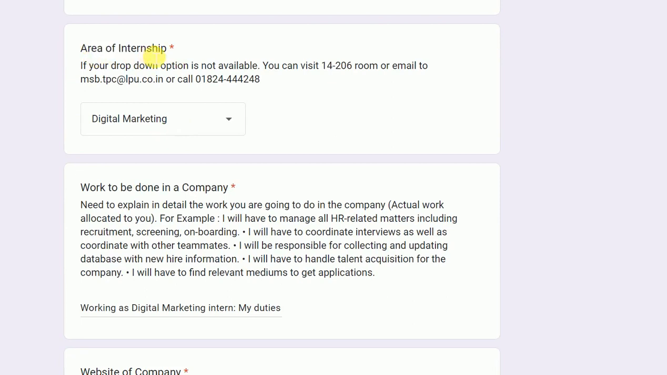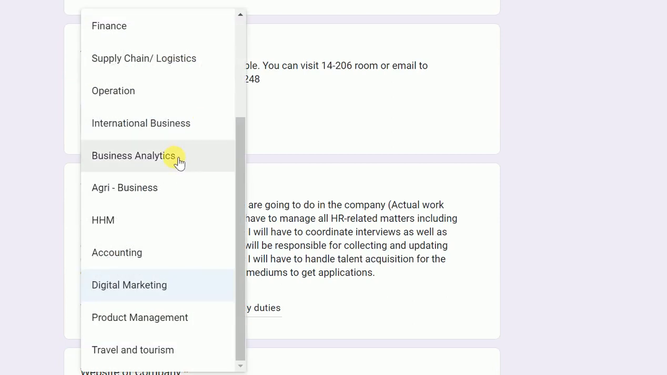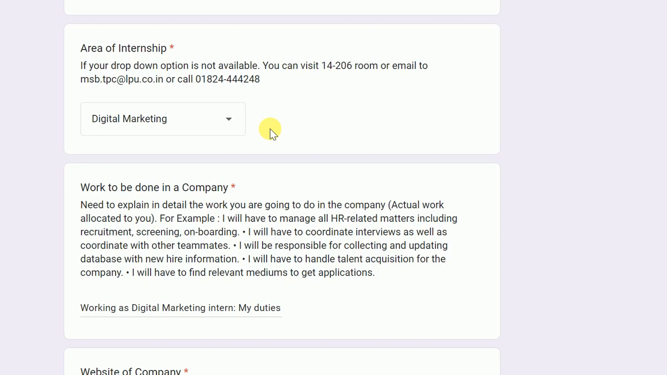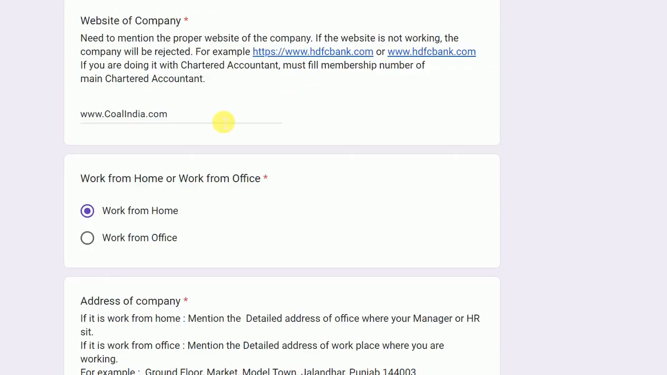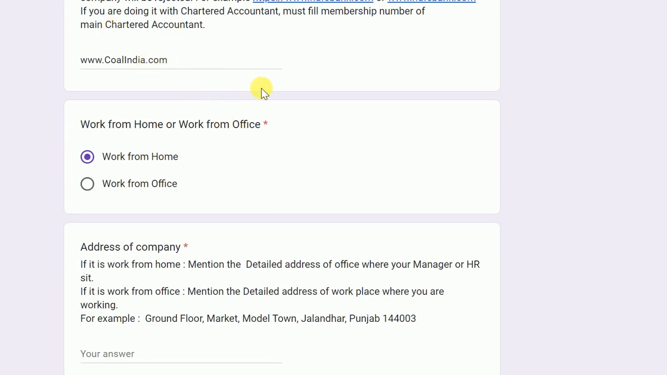On the basis of this area of your internship, your Viva evaluator will be selected, right? So if you would be doing finance, we will be giving you the finance related evaluator and all those things. So make sure you select your area appropriately. Work which you are doing in this company, right? Now, as you have already started, so your work has also been allocated to you. So within 2-3 lines, explain here which work you are doing, right? Then website of the company, obviously, so that internship is authenticated.